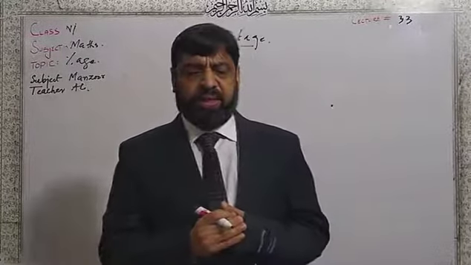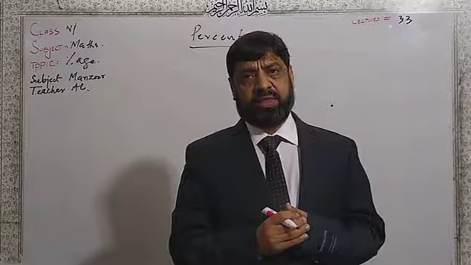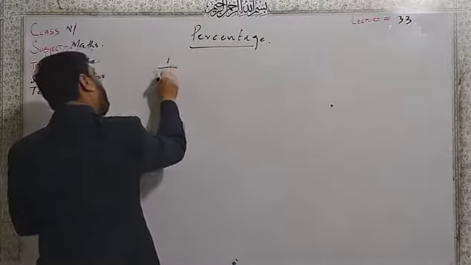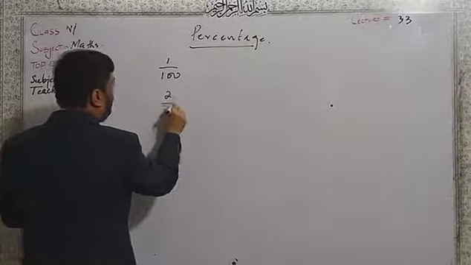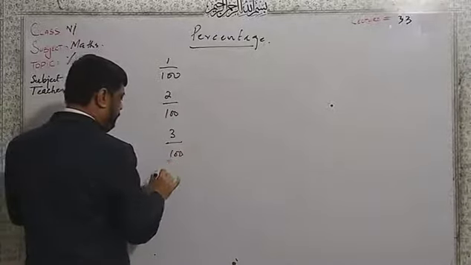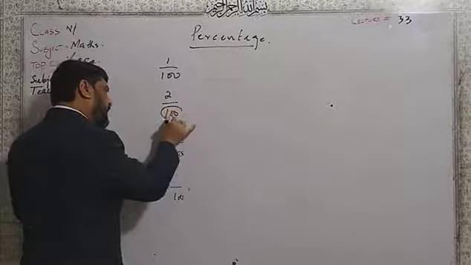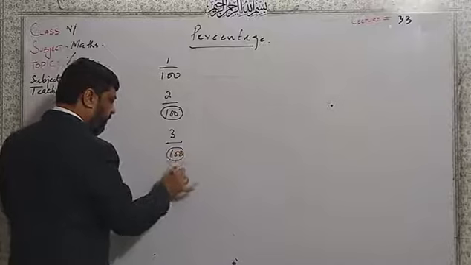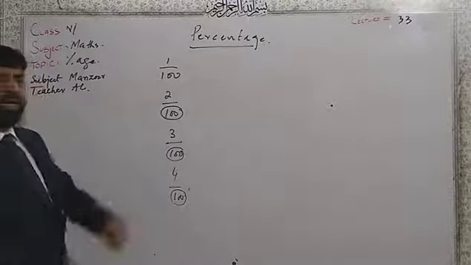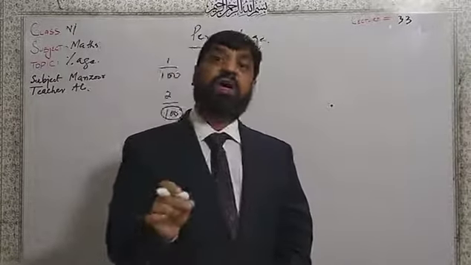Percentage is a fraction with denominator 100. Like here, if I have 1 over 100, or 2 over 100, or 3 over 100, or 4 over 100. Now the 100 in a denominator means that 1 over 100 means we are taking one part out of the 100 parts.